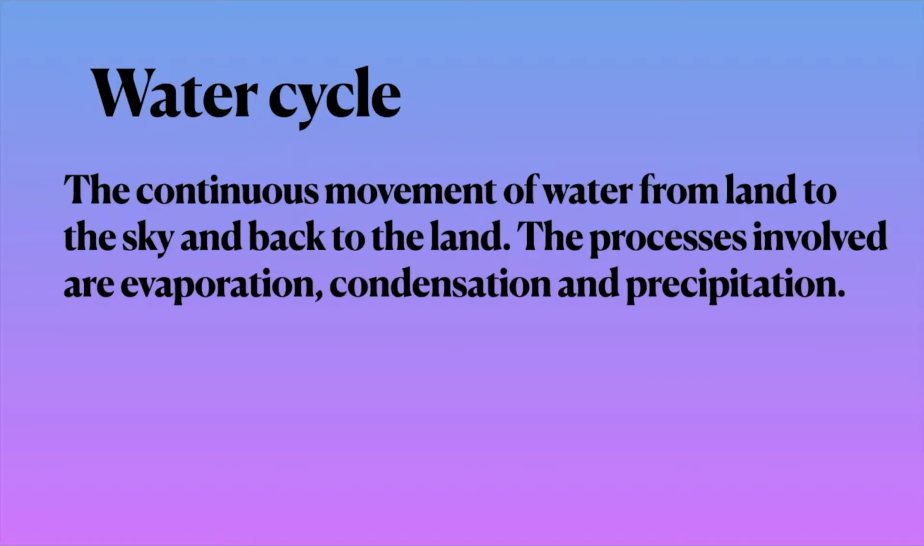Water cycle is the continuous movement of water from land to the sky and back to the land. The processes involved are evaporation, condensation, and precipitation.